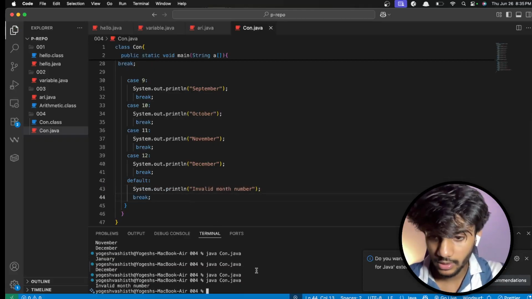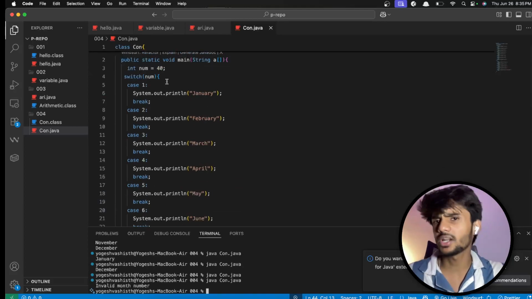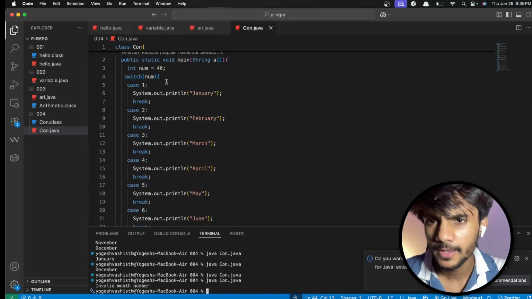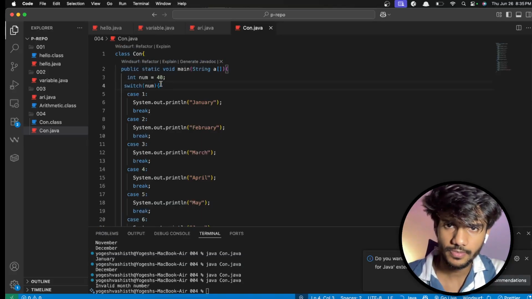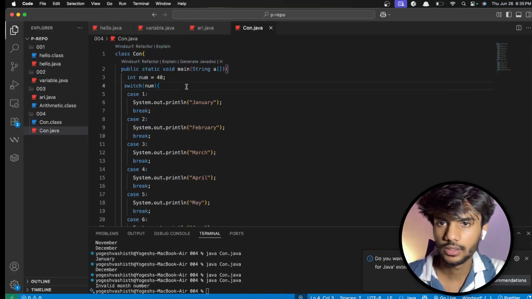And if I do run it, it shows invalid month number, because 40 is not a month. 40 is really not a month. So yeah, that is all about switch statements.